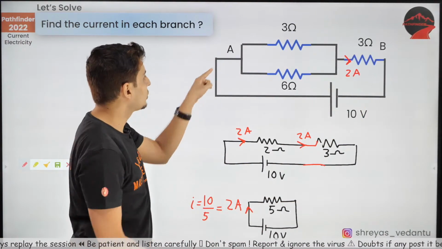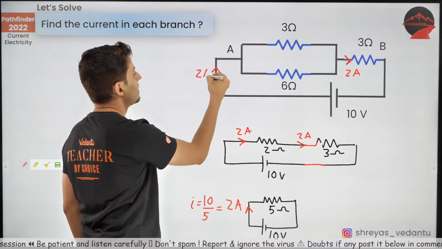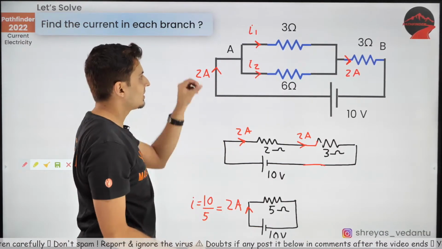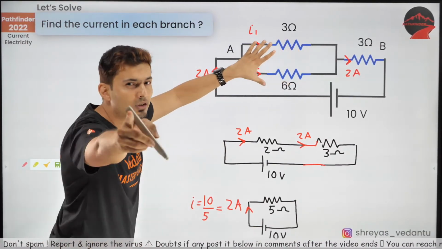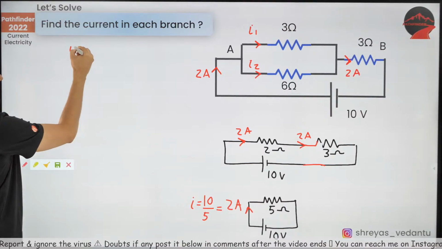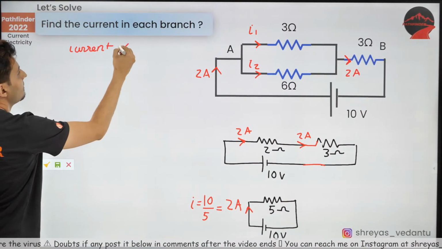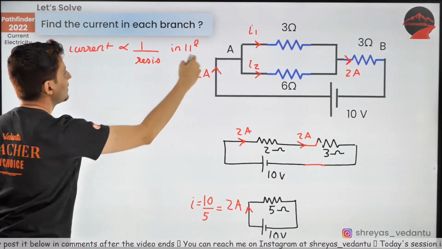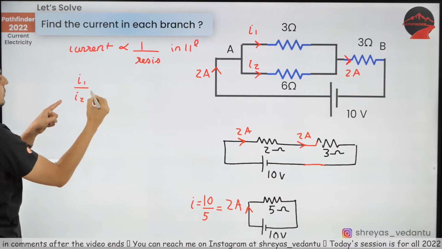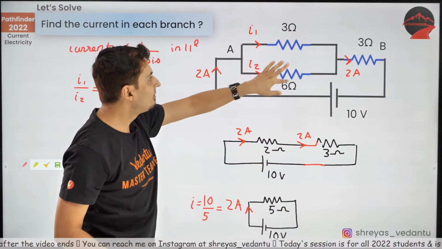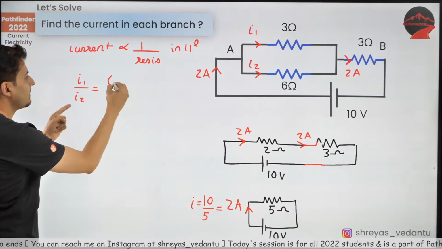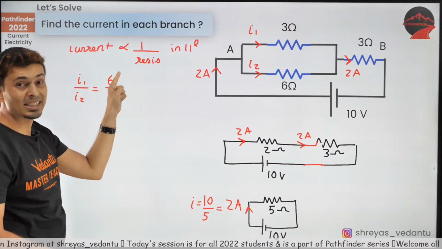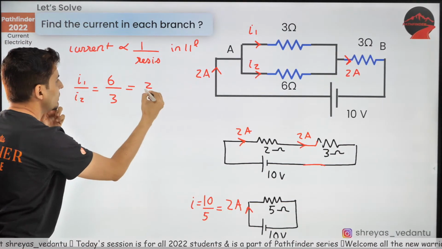But this 2 amperes which enters from here will now get split into 2 parts, I1 and I2, because it has to get split, right? It's in parallel. So remember that trick which I told you? Current is inversely proportional to resistance in parallel circuits. So just do that. I1 by I2 will be 6 by 3, inversely related. I1 is 3 and I2 is 6, inversely related, which is nothing but 2:1.